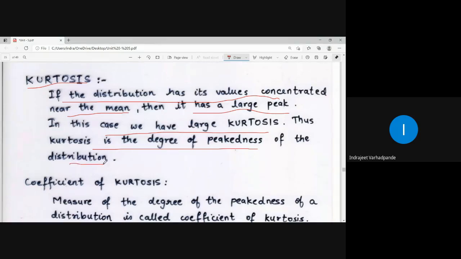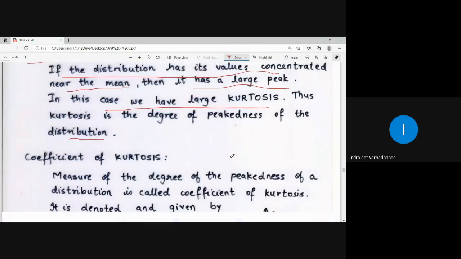Whenever the values are concentrated near the mean, the graph will have a very large peak. See, this is the mean, which is mu. The values are nearer to this mean, which means a large peak. So if the distribution has its values near the mean, it has a large peak, and the degree of this peakedness is called the kurtosis.